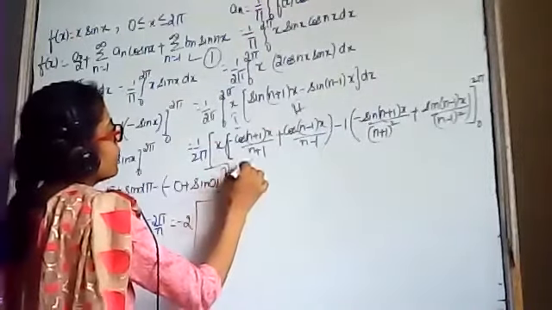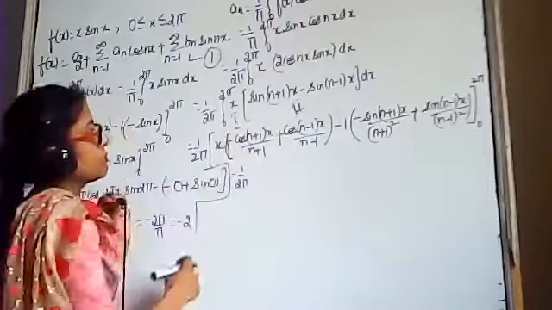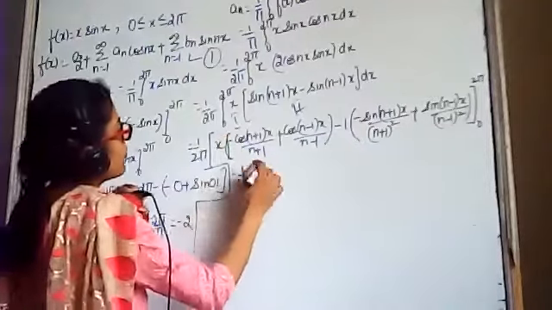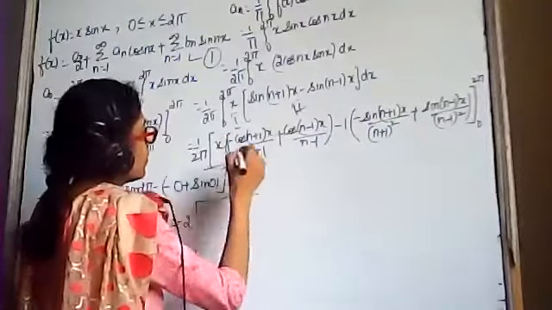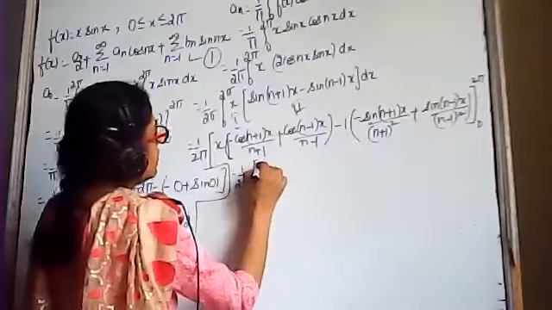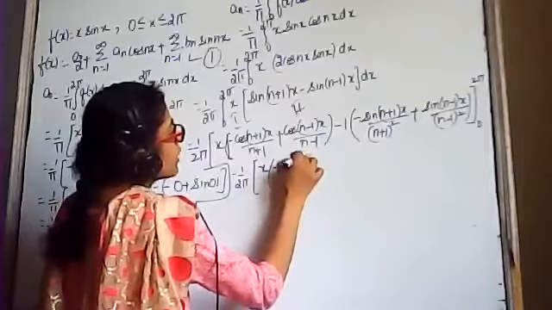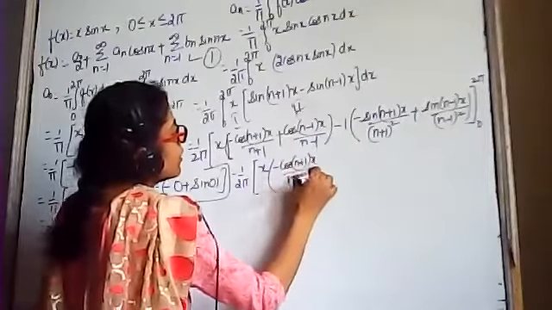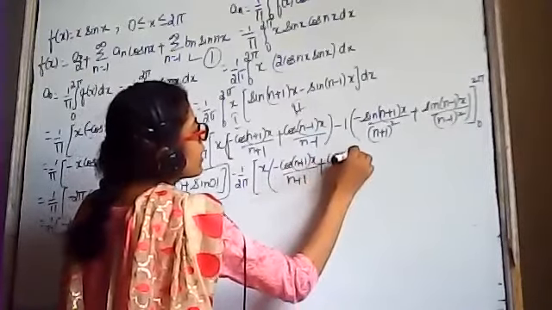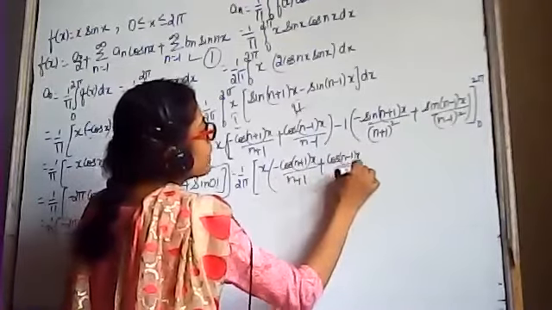This is equal to 1 upon 2 pi. I am opening the brackets. This is x times minus cos (n plus 1)x upon n plus 1 plus cos (n minus 1)x upon n minus 1.